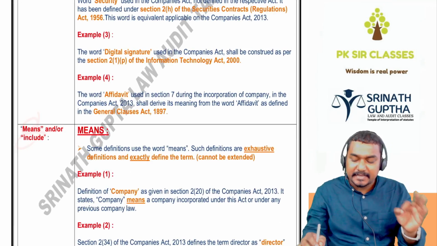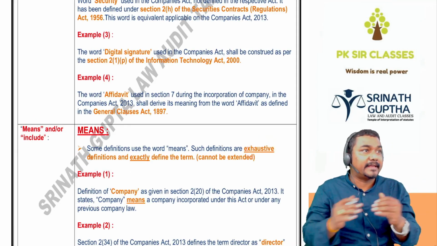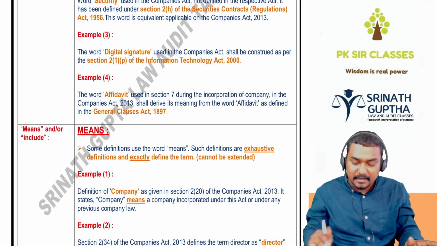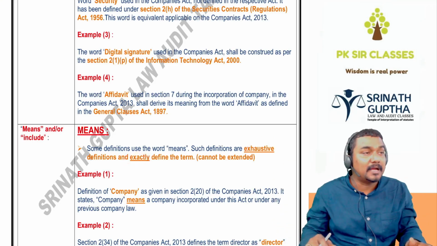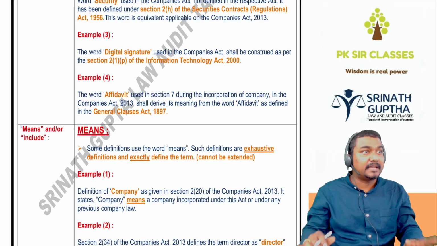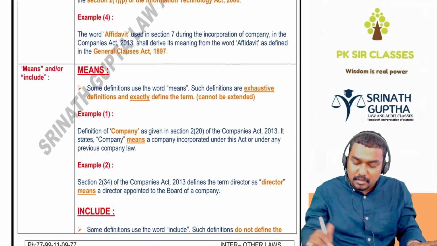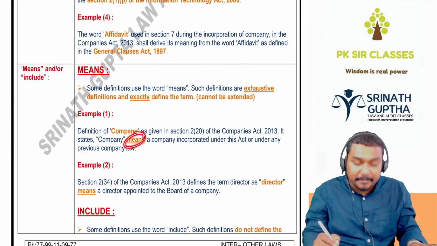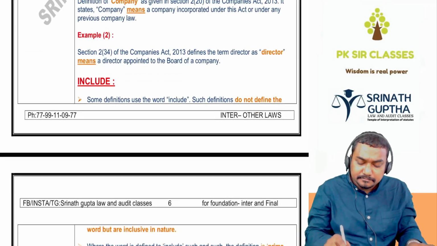"Means" is an exhaustive definition. It cannot be extended. It defines exactly. For example, company means a company registered under this Act or any of the previous company laws. So company means it cannot be extended.